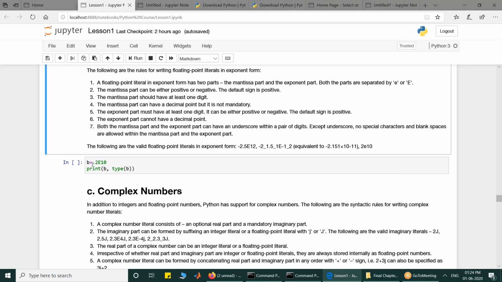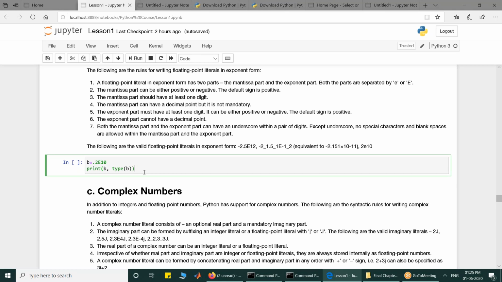Okay, so if you write it like this, b is equal to 0.2E10. What is the form in which I have written the floating point number? It is exponent form because E is there. So 0.2 is the mantissa part. The mantissa part can have at least one digit, so one digit is there. It can have a decimal point, or it may not. If it is having a decimal point, it can come at the leading place or at the trailing place, no issue. So here 0.2 is at the leading place. So it means 0.2 exponent 10.